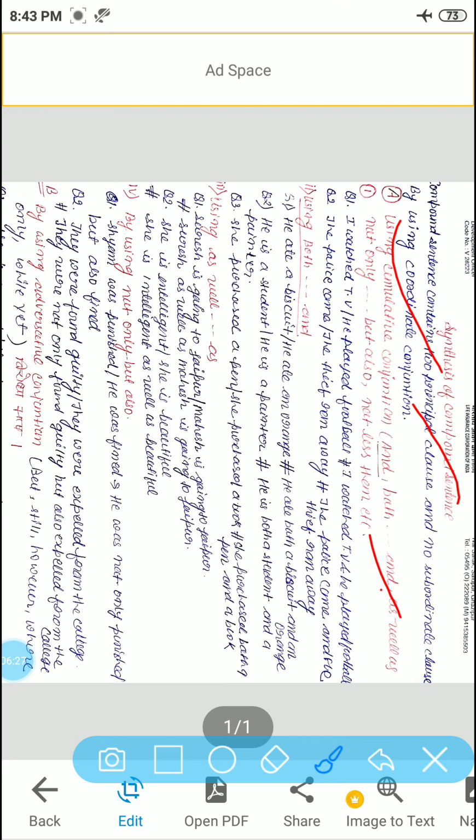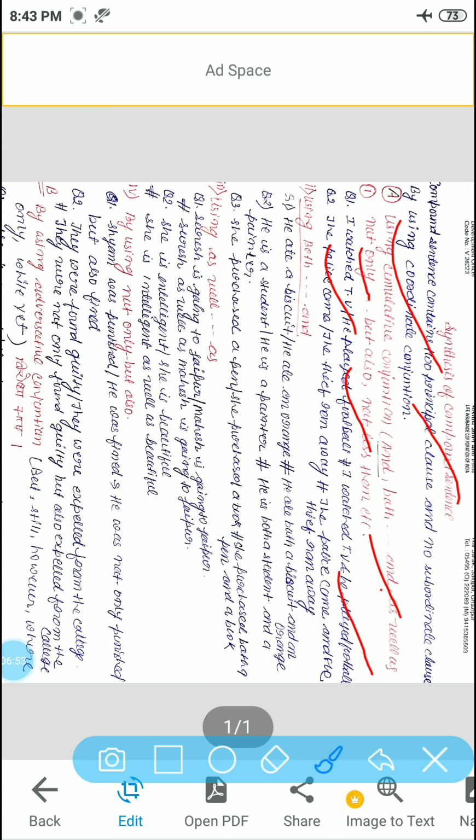The first sentence I have taken: I watched TV, he played football. Here the subjects are different and the predicates are also different. So after combining it will become: I watched TV and he played football. Here you are getting two different principal clauses, and that is why it is an example of a compound sentence.